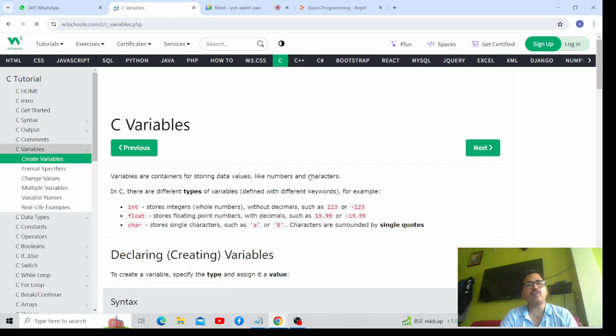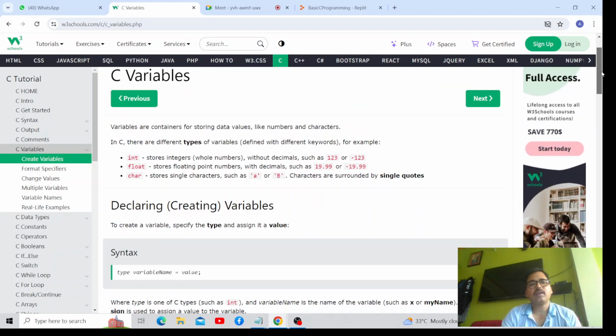Now I would like to introduce variables first. Ayush, please tell me what is the most important thing. What do we do with a programming language? We code. With a programming language, basically what we do, we process the raw data.